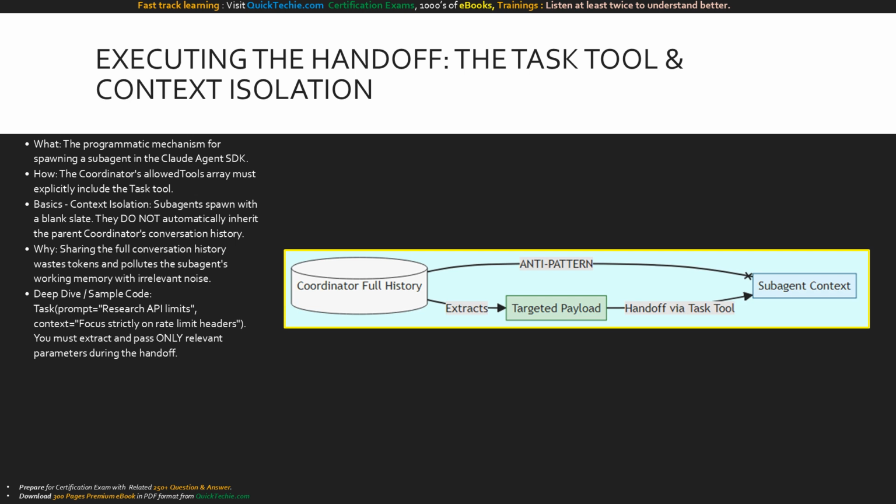This visual enforces the rule of context isolation during a handoff. On the left, we have the massive coordinator full history. The red line marked anti-pattern shows the mistake of dumping this entire history directly into the subagent. Instead, follow the green path. The coordinator intelligently extracts only the necessary variables to form a targeted payload. This lightweight payload is handed off via the task tool, ensuring the subagent operates with perfect, unpolluted focus.